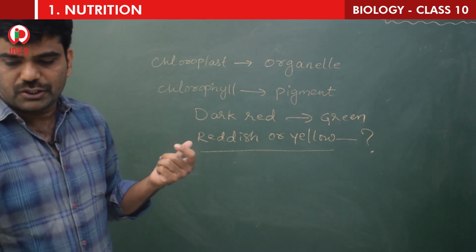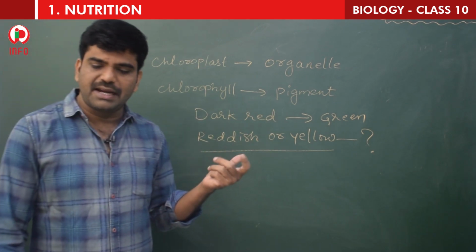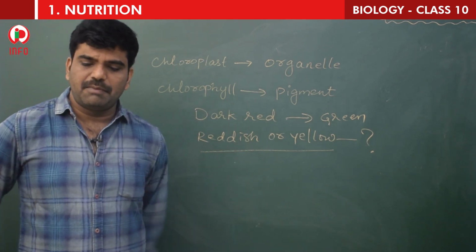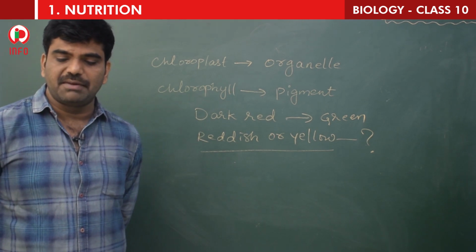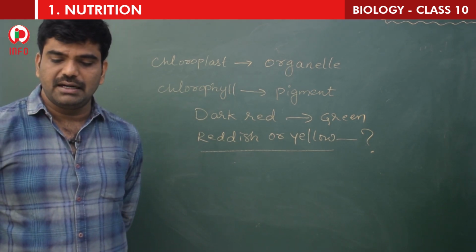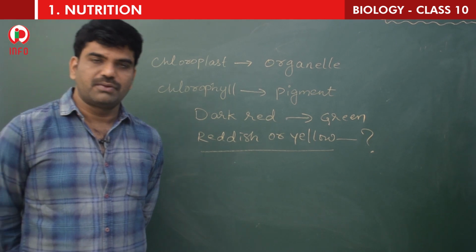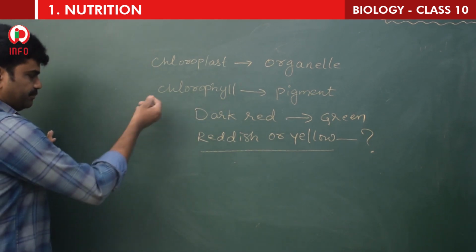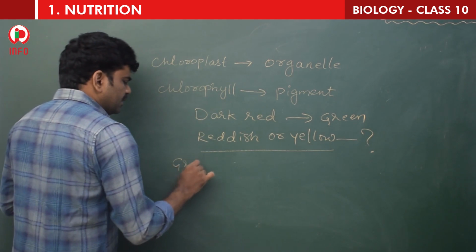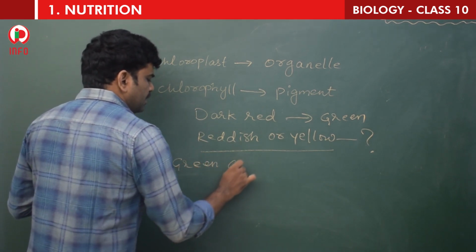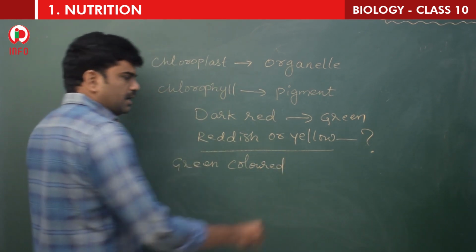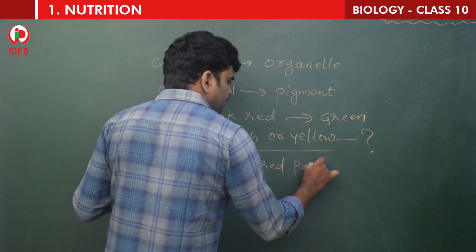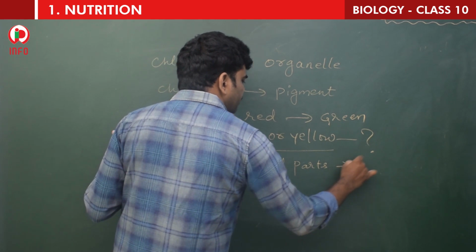So here, next one: what made plants carry out photosynthesis while even green colored animals could not? According to him, only green colored parts of a plant carry out photosynthesis.